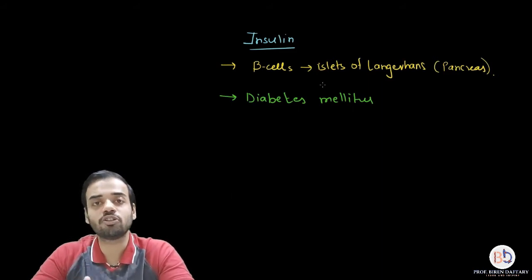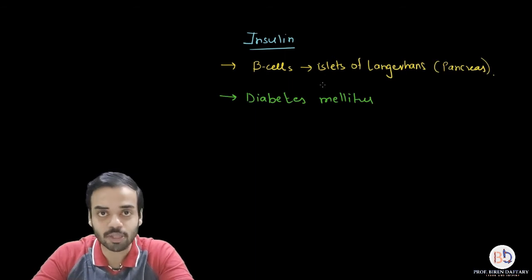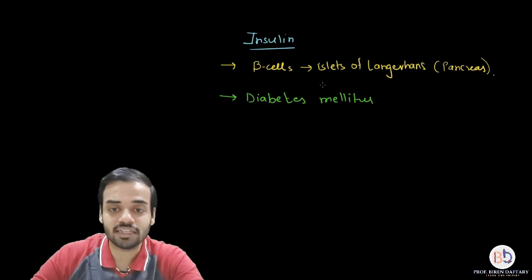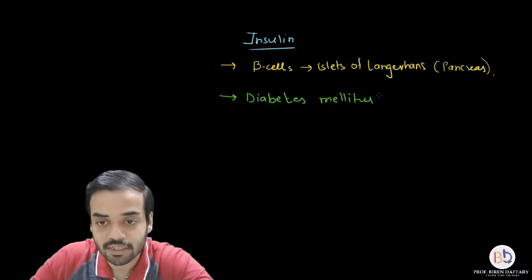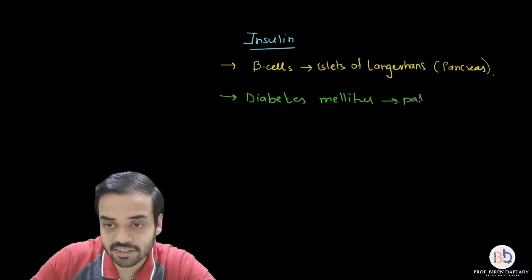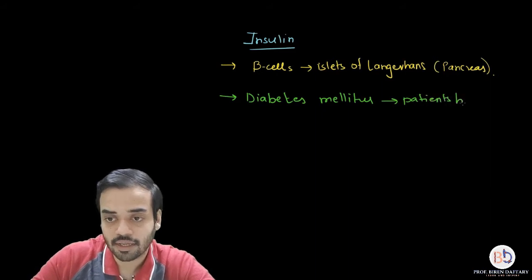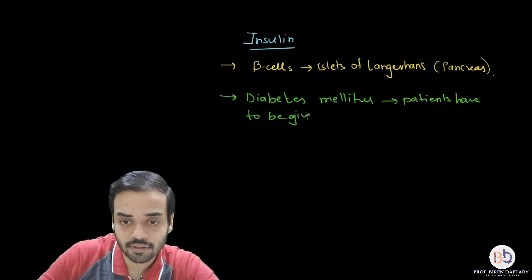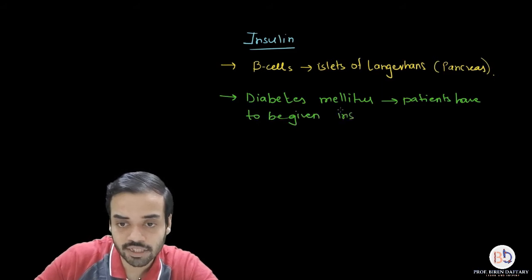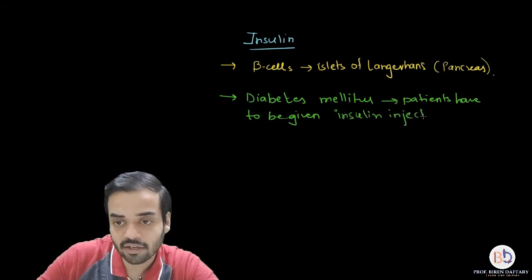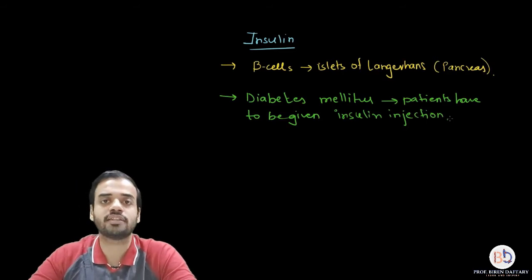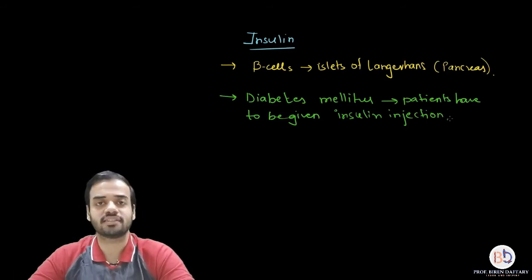These people need to be administered insulin injections because their body cannot produce insulin, so they have to be given insulin injections. Patients have to be given insulin injections. And depending on how severe the situation is, the amount of insulin that will be injected will be more or less. Is this clear?